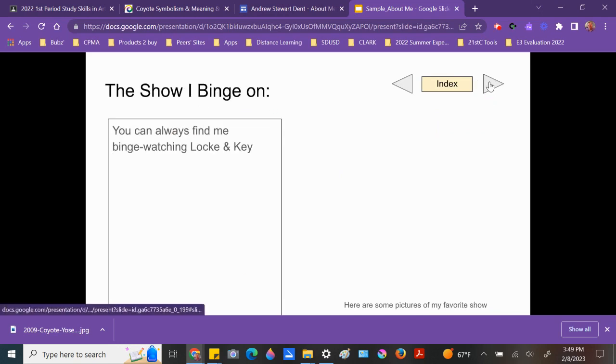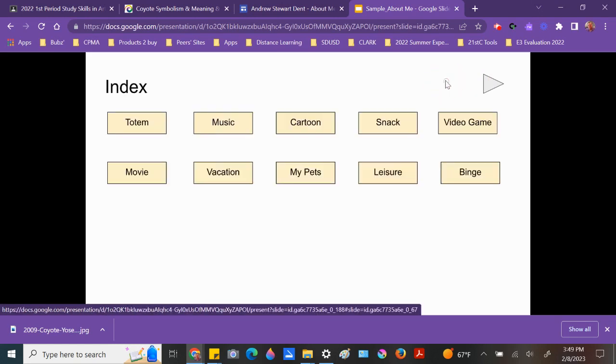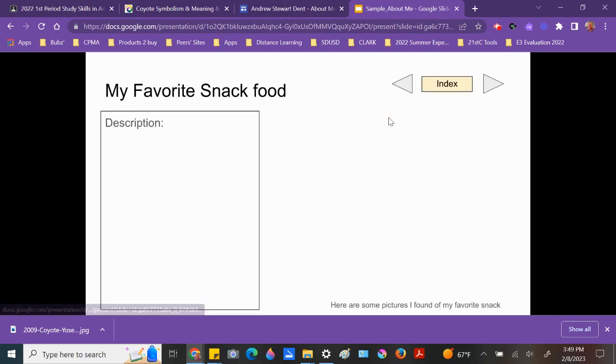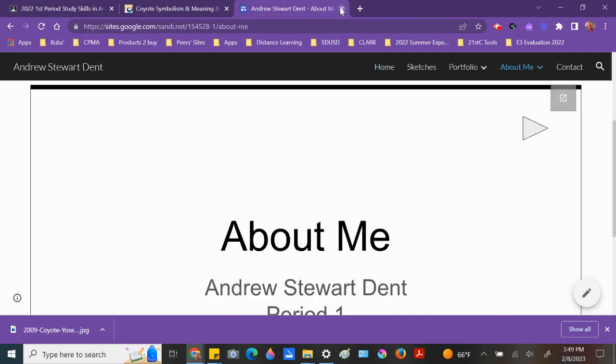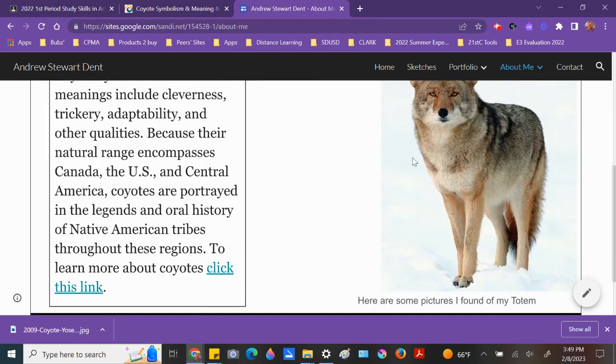And you can continue to use the forward and backward arrows, or you can go back and click the index button and it'll take it back here, and you can navigate like this. So again, that was a lot of information, but that's how you update your About Me page with your totem animal and a photograph and a link to that website.